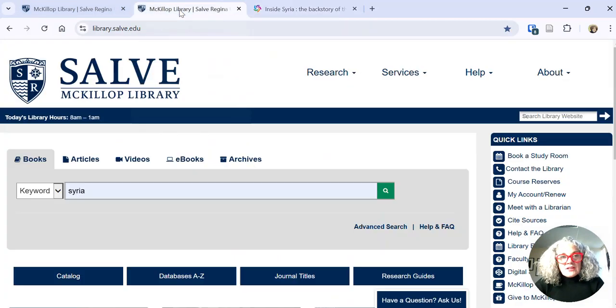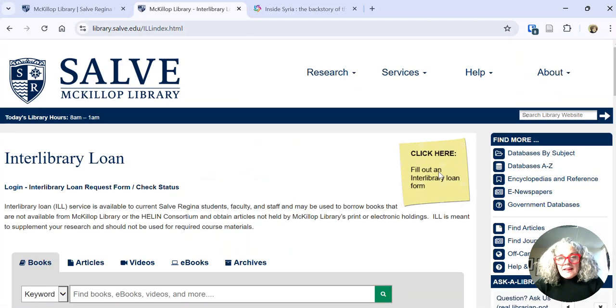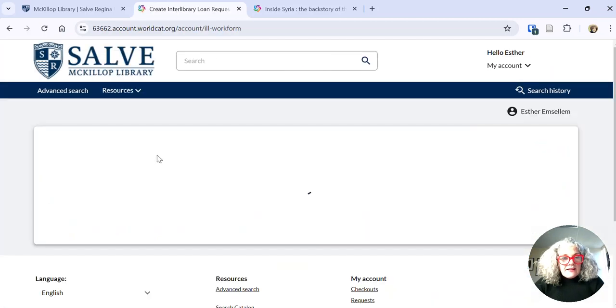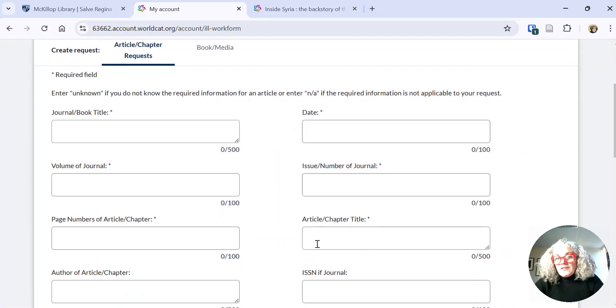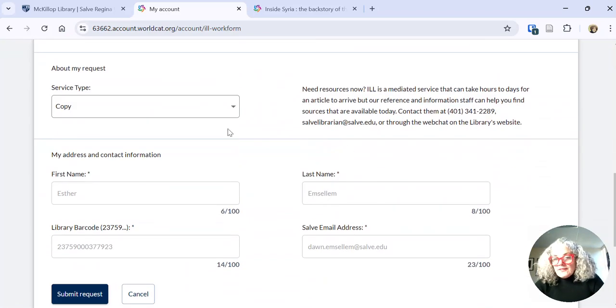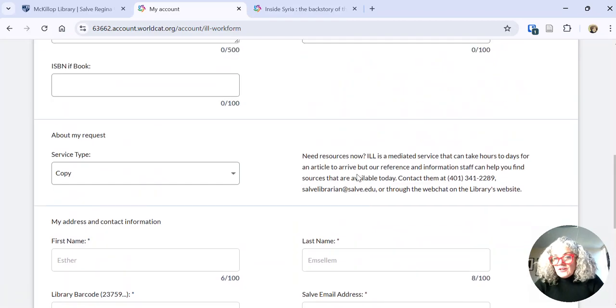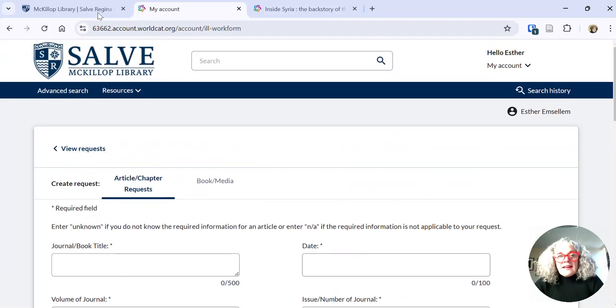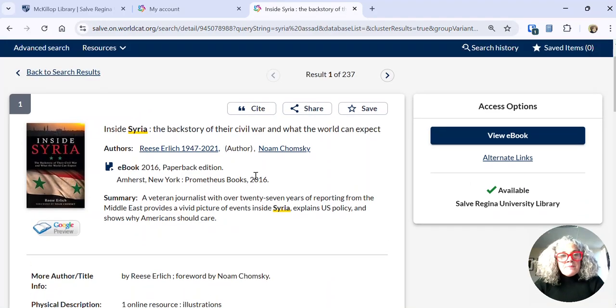And what you do is you'd click back to the library's homepage. Down here, you choose interlibrary loan and click here to fill out the form. It defaults to article chapter request. You'd fill in the information. If you're logged into Canvas or your email, it fills out your contact information automatically. You hit submit, and it will go to one of our interlibrary loan librarians.